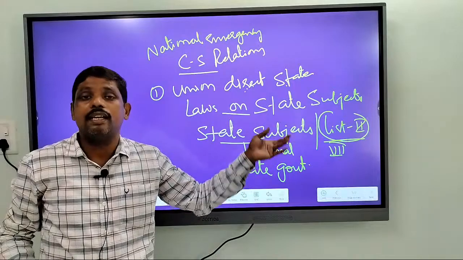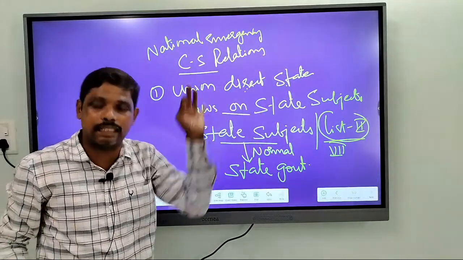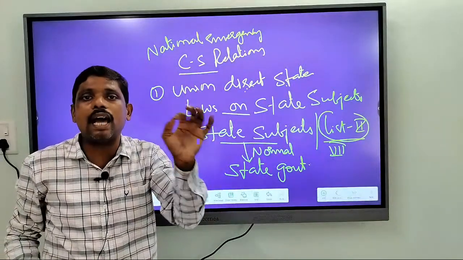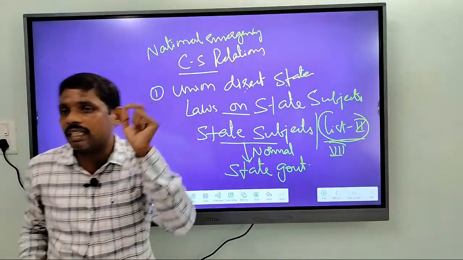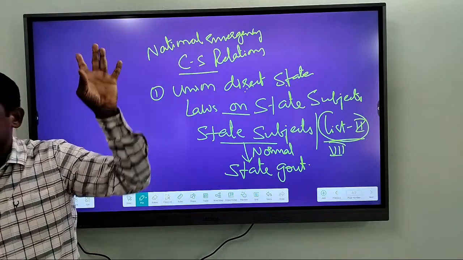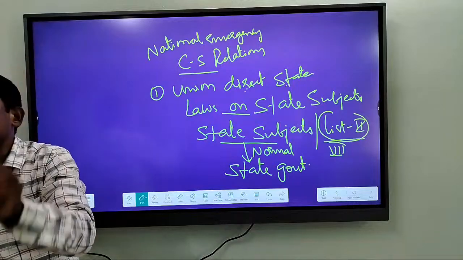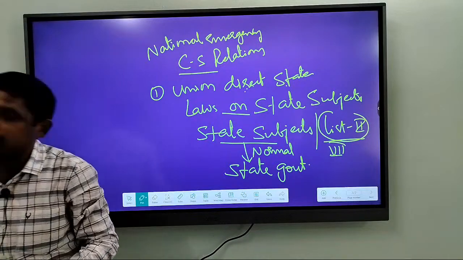Not only can the center direct the state governments, at the same time the center has every power to make laws on the state subjects. That means even the center can make laws on the state subjects without suspending the state governments.